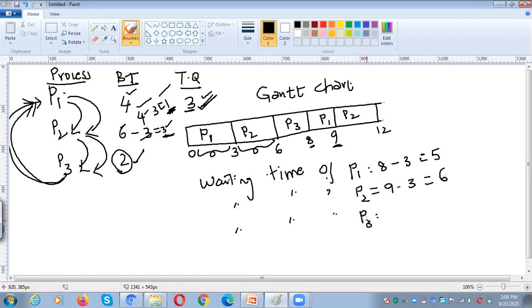And what about P3? 6. And earlier it doesn't have any execution part. So that is the only place where P3 appears. So 6. So 5 plus 6 plus 6, the waiting time of P1, the waiting time of P2 and the waiting time of P3, divided by the total number of processes, 3. So 17 by 3 means 5.6 milliseconds.